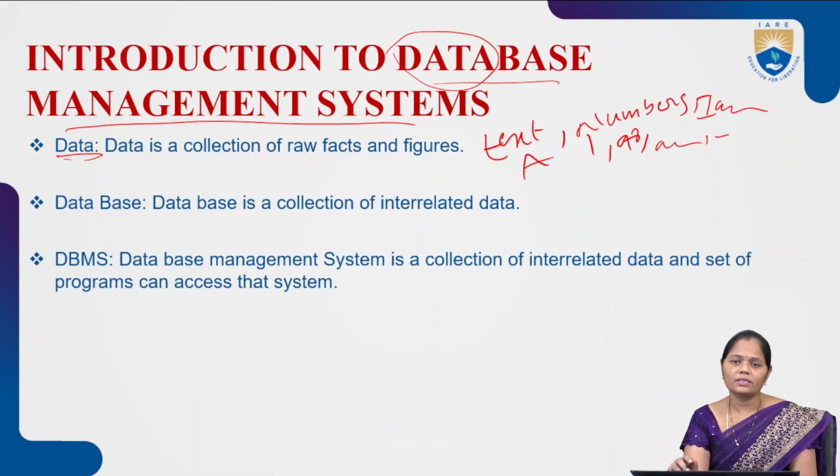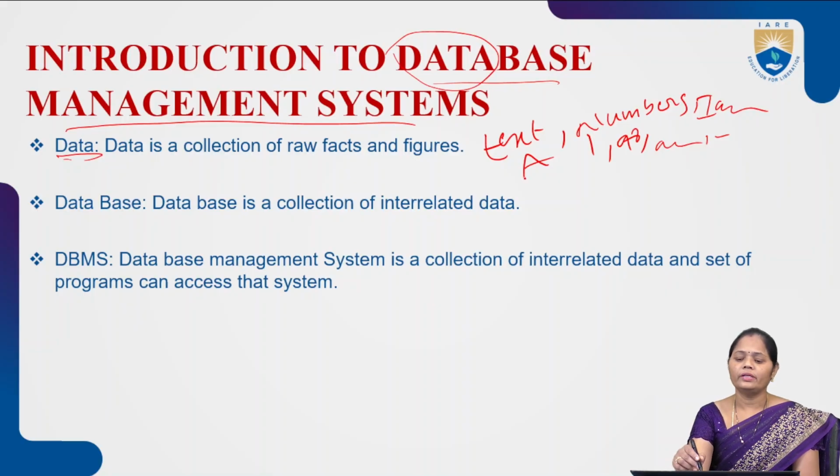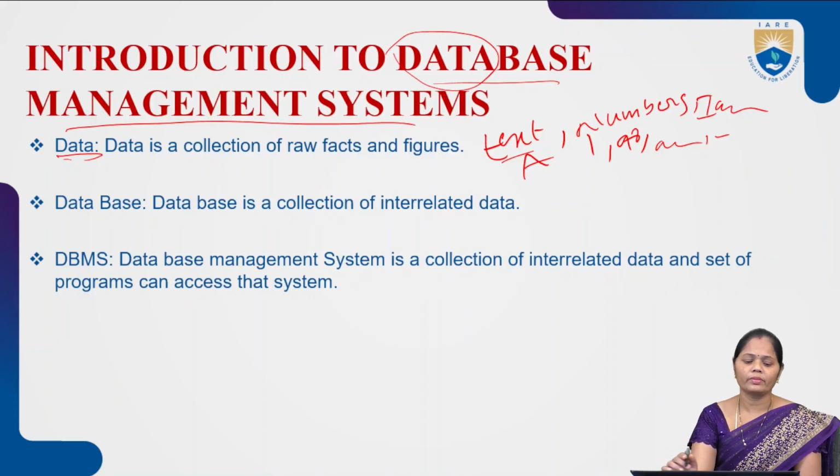Means data is a collection of raw facts which can be recorded. Sometimes the data may or may not convey a meaning. So data can be text, numbers, sometimes images, audio files, video files, etc. Whatever we can record can be considered as data.